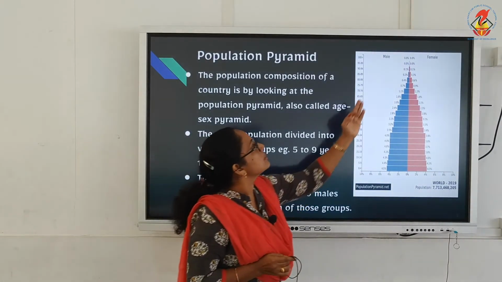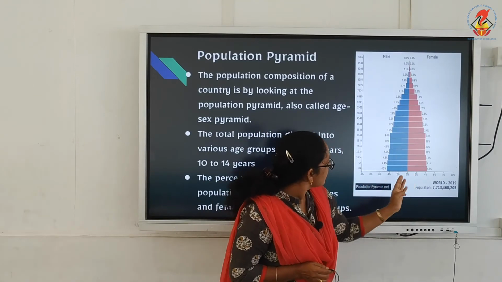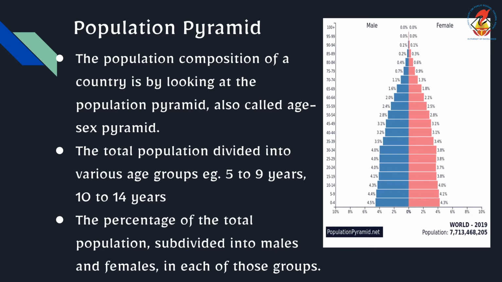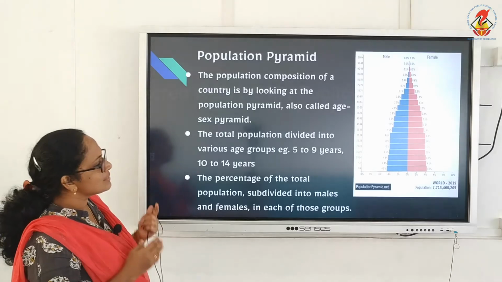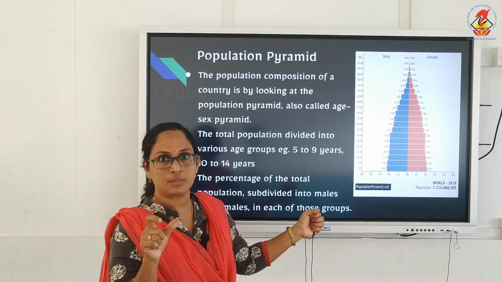In the pyramid, this blue colored area shows the male population, and the pink color shows the female ratio in that country. It's an example only, children, not related to a particular country.